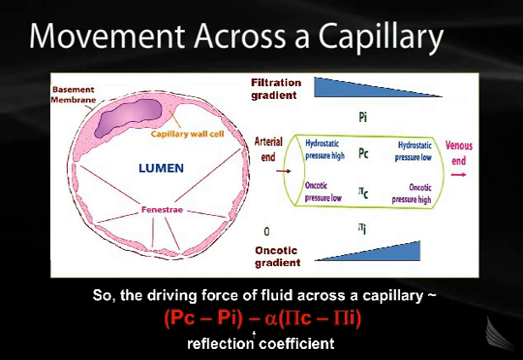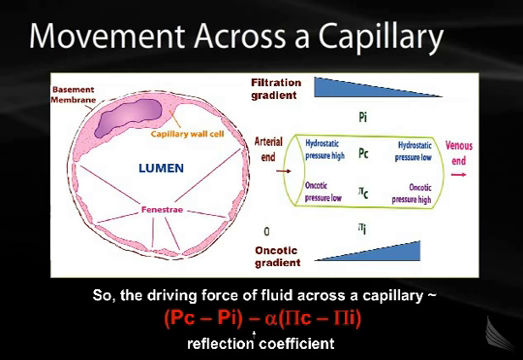Another way of expressing these relationships is shown at the bottom of the slide. This equation relates the hydrostatic force to the oncotic force. The hydrostatic force is expressed as P sub c minus P sub I, and the oncotic force is expressed as pi sub c minus pi sub I. These two variables are related by the coefficient shown here as alpha, the reflection coefficient.